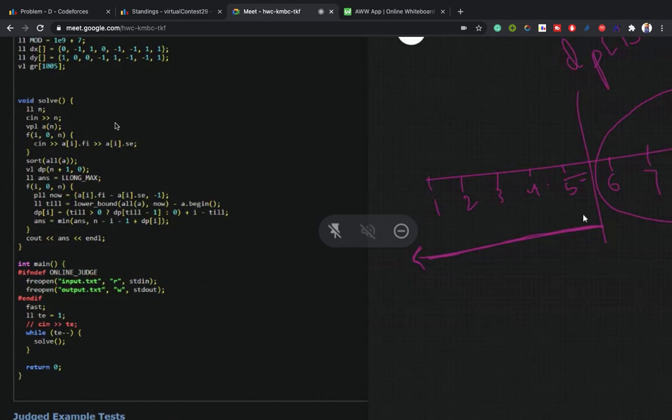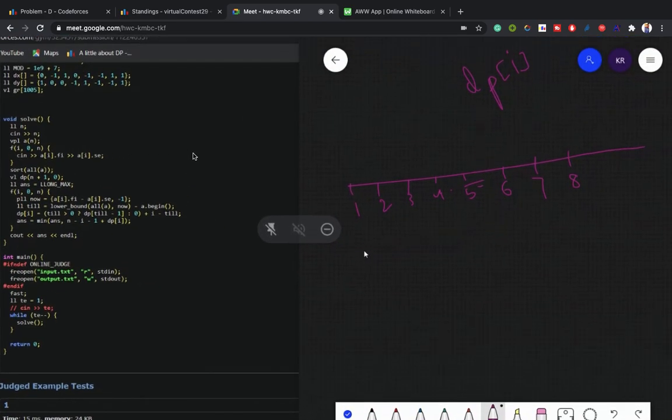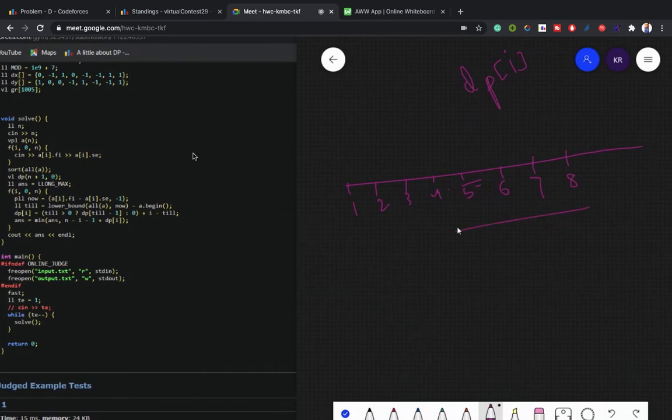At every point, as we have to calculate it from right to left, if we destroy till here, the answer will be like DP of 6. What we are storing in the DP array, DP of I, is the number of bombs that will remain if we start the process from here.